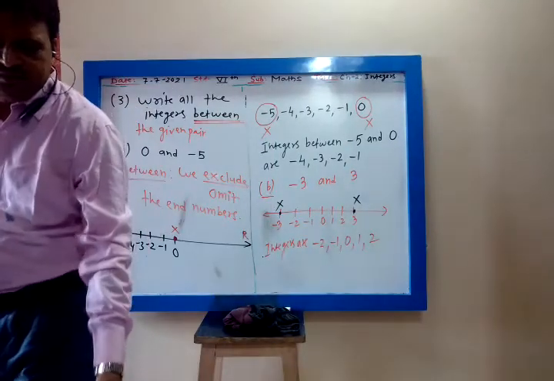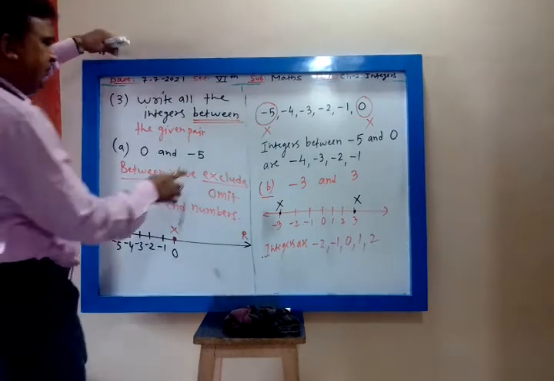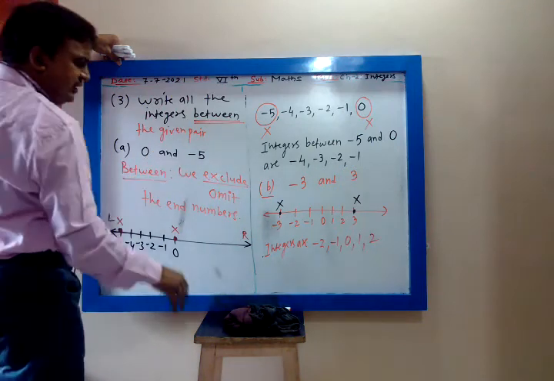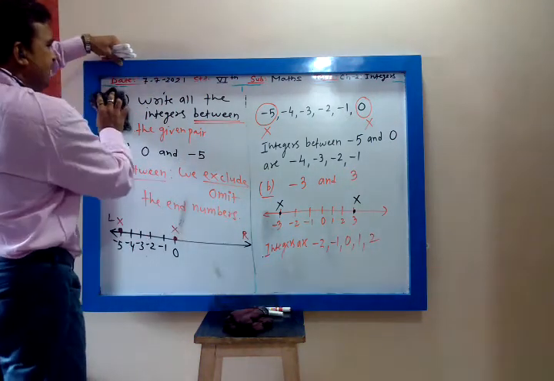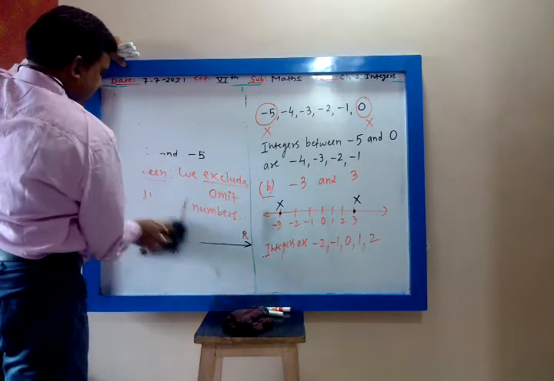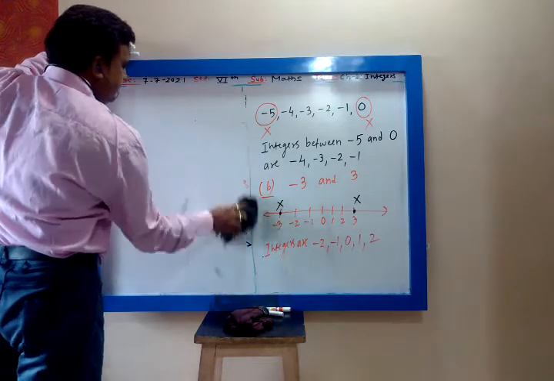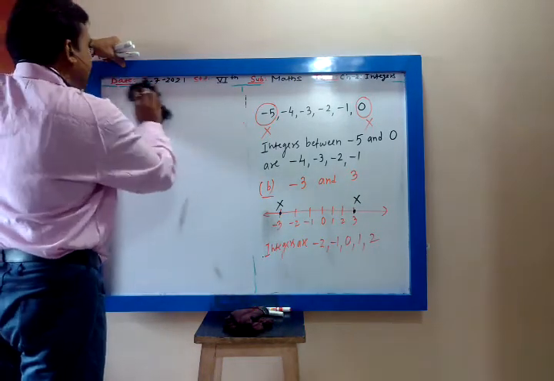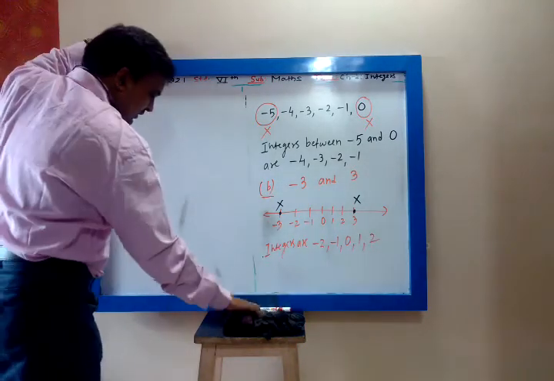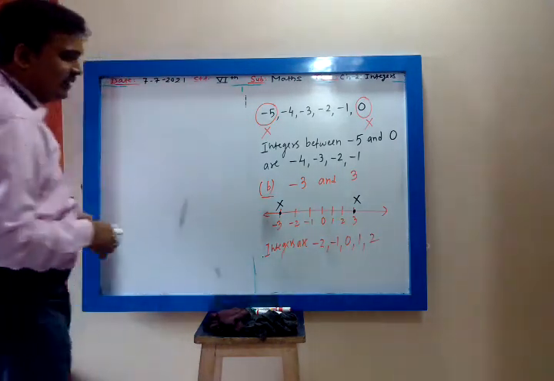Yes, mute the microphone. You are not listening to what I am telling. Between means you have to exclude the end number, that's all. And in between integers we write. Mute the microphone. Mute the microphone. You have not muted the microphone and keep on disturbing the class. And if I take some action, then you will keep on telling me.